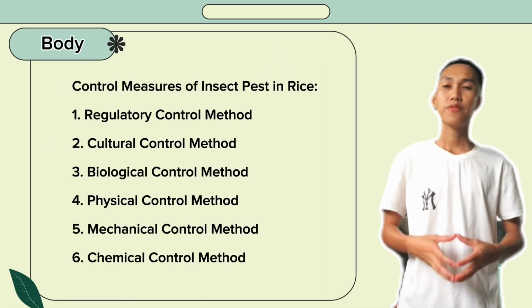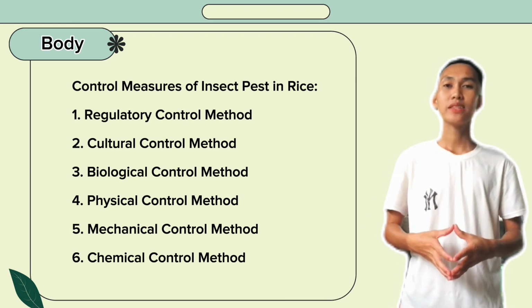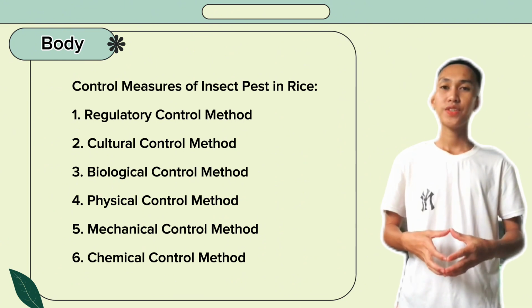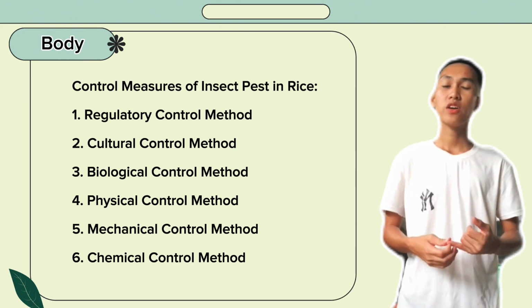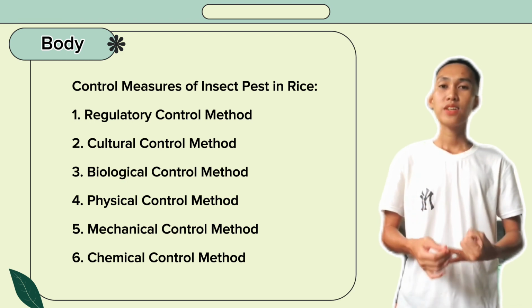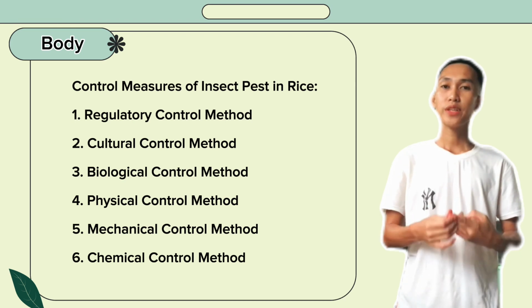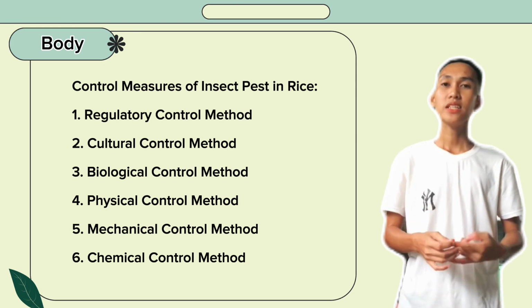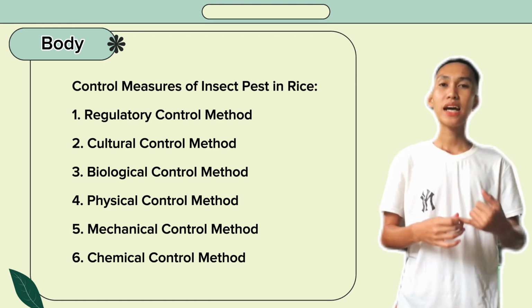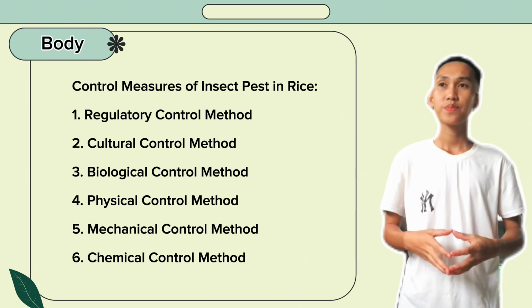Control measures of insect pests in rice. As part of integrated pest management, there are 6 control measures. First is the regulatory control. The second one is the cultural control method. The third one is the biological control method. The fourth one is the physical control method. The fifth one is the mechanical control method. And lastly, chemical control method.